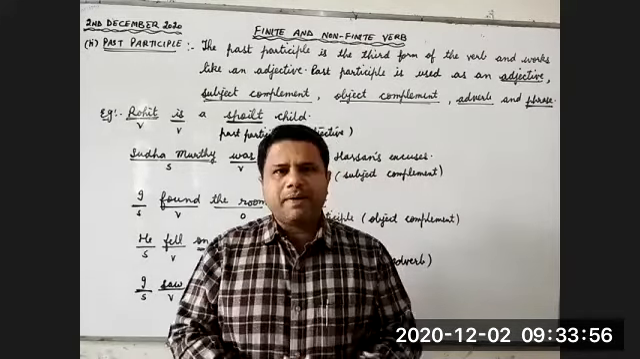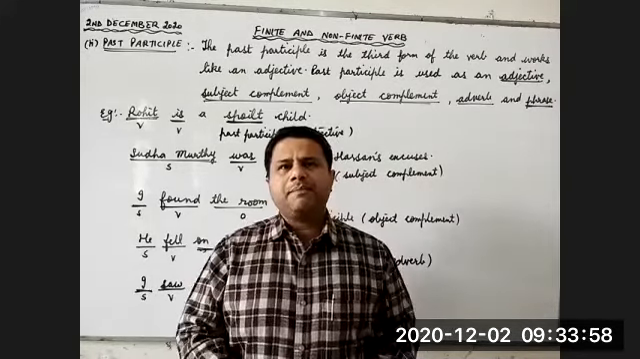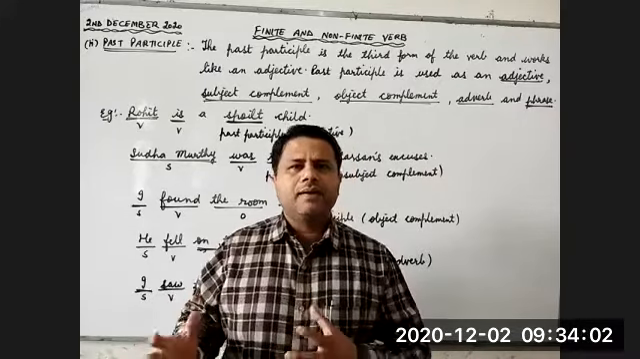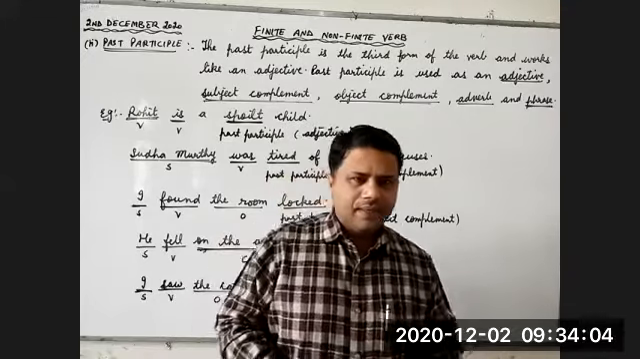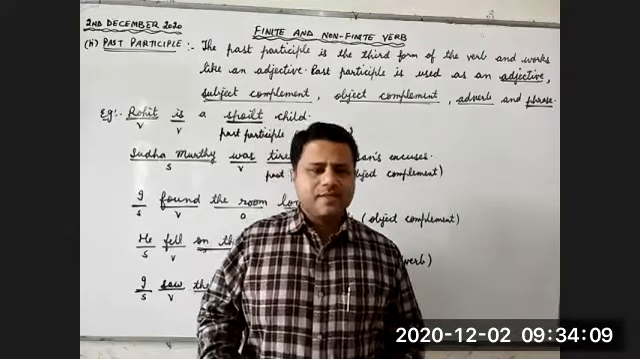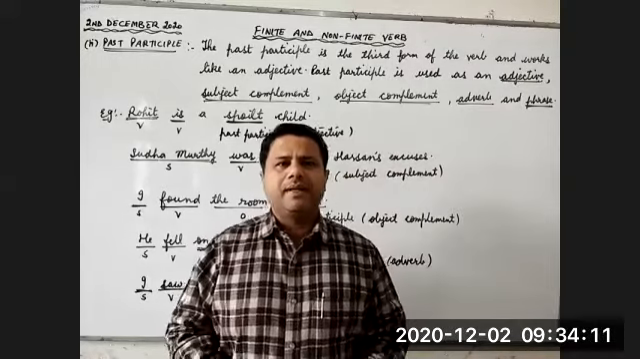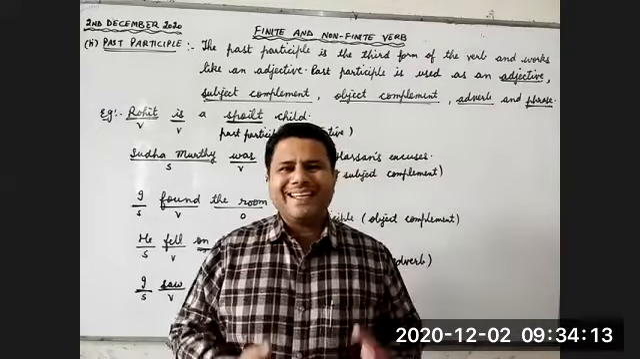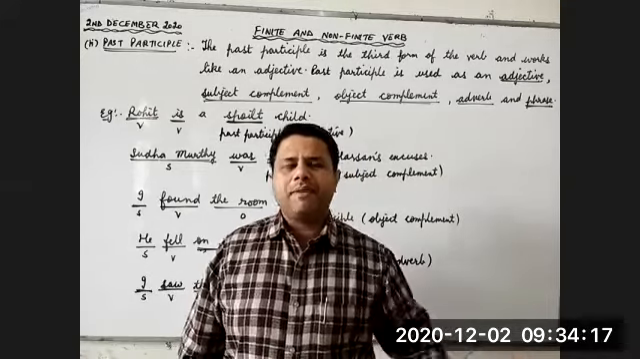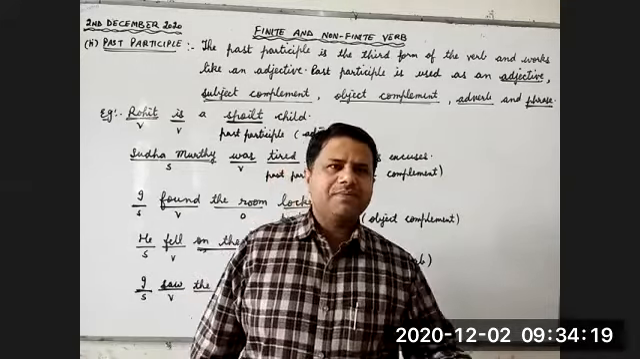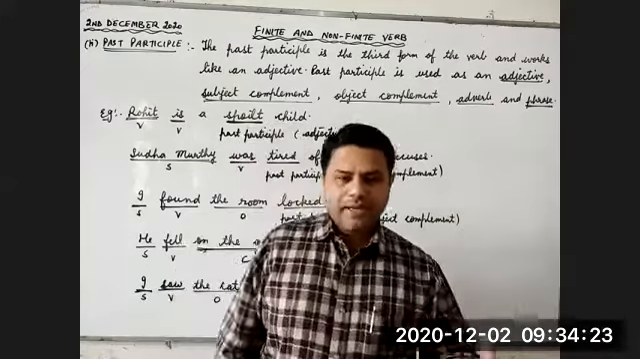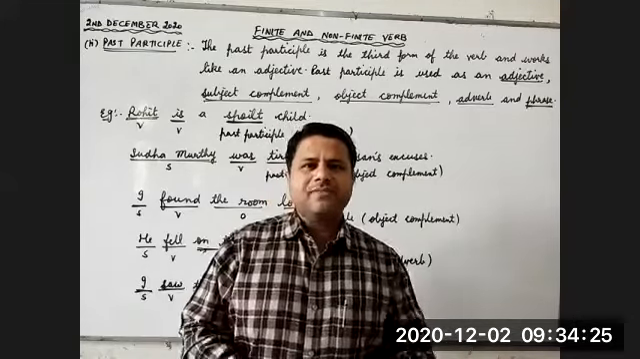What is a past participle? Past participle is third form of the verb, but it is not used as a verb. It is usually used as an adjective. There are further uses of this past participle, like it can be used as an adjective, it can be used as an adverb, subject complement, it can be used as an object complement, or it can also be used as a phrase. So today we will discuss all these things with examples.